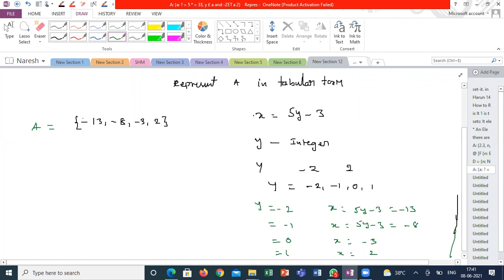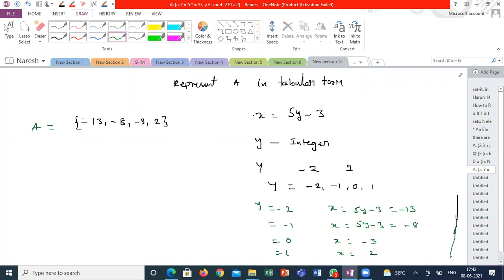Now you are very clear when a group can be called a set: this particular statement can be written as a set only if it is well defined. That's it. The second thing is how to represent a set in different formats. One is tabular format, another is set builder format or rule method. And how to convert a set from set builder format to tabular format, or tabular format to set builder format. Hope you are clear up to this.